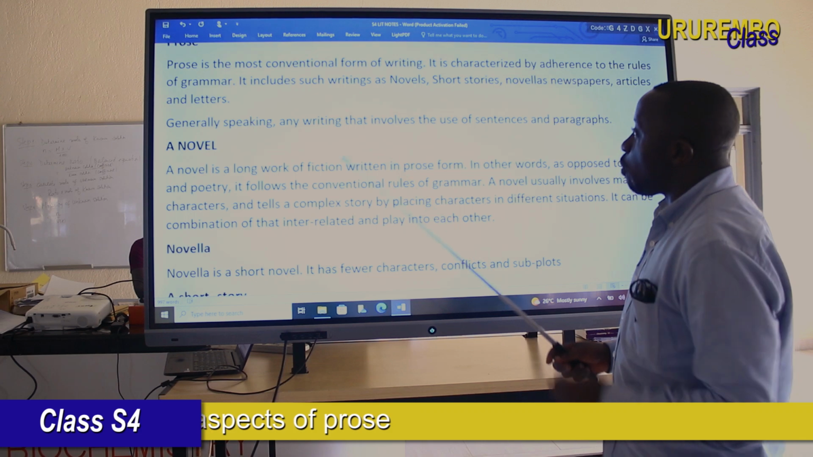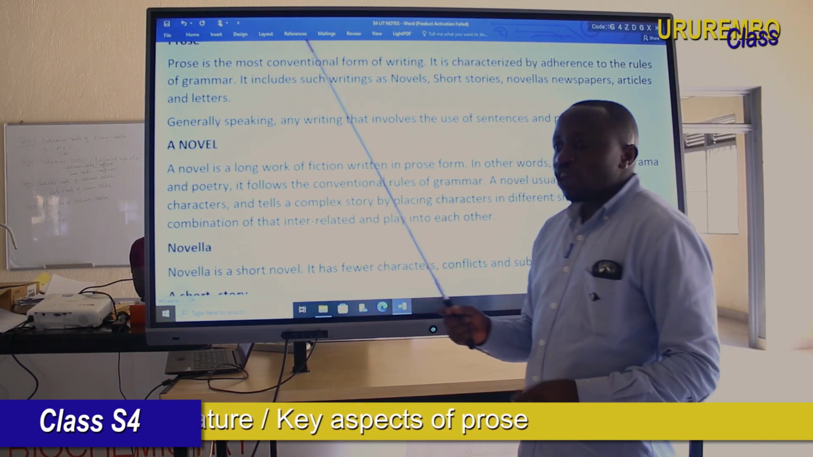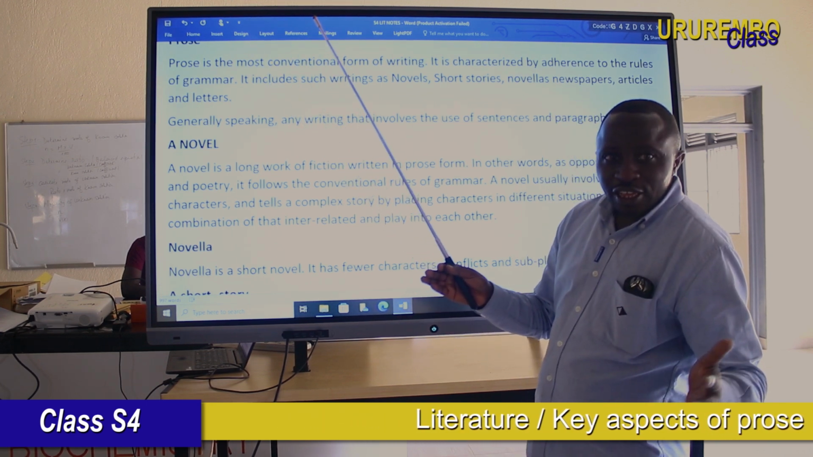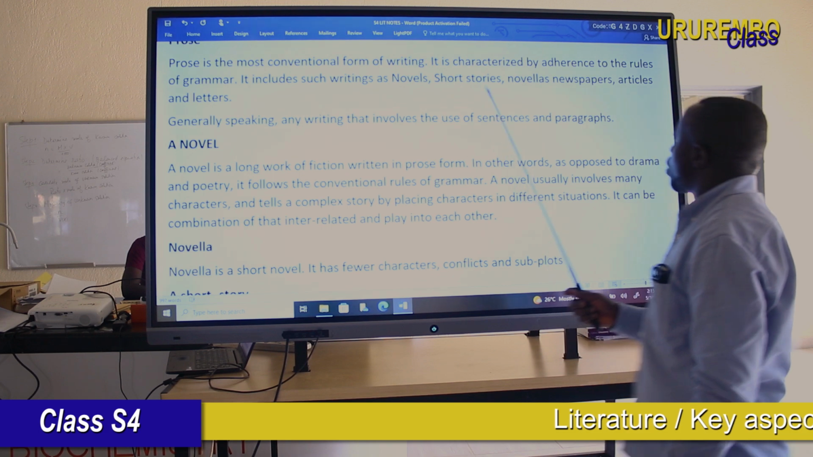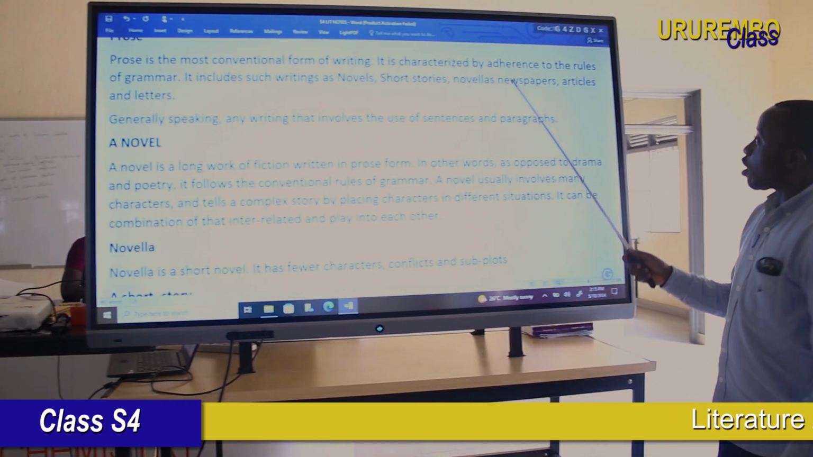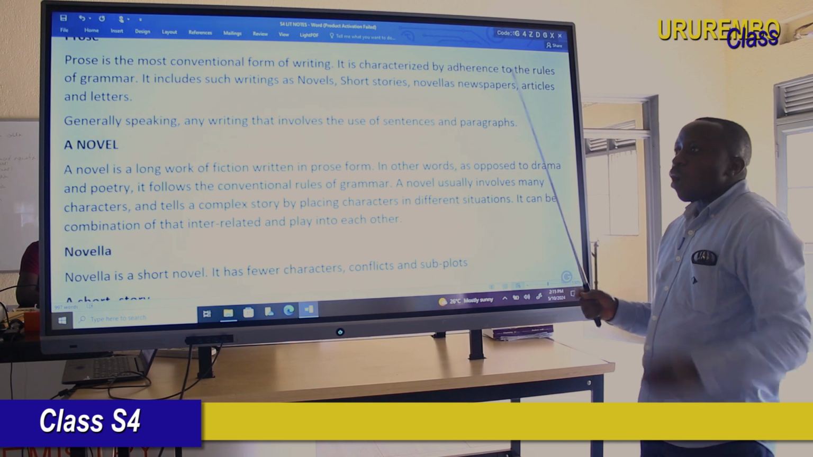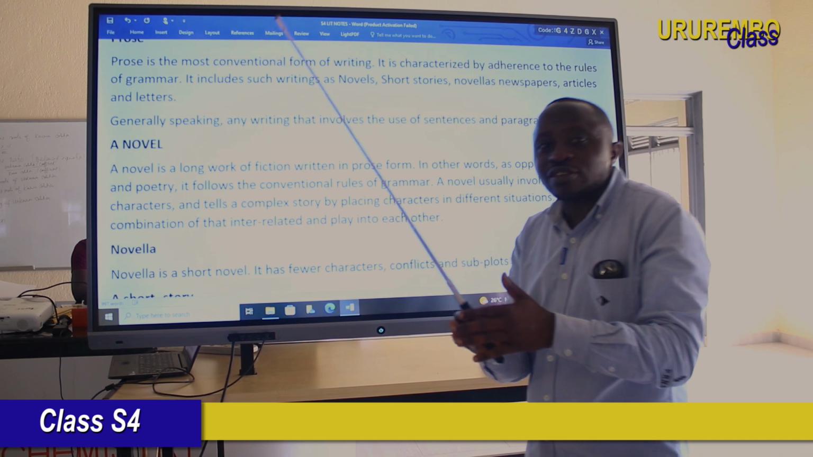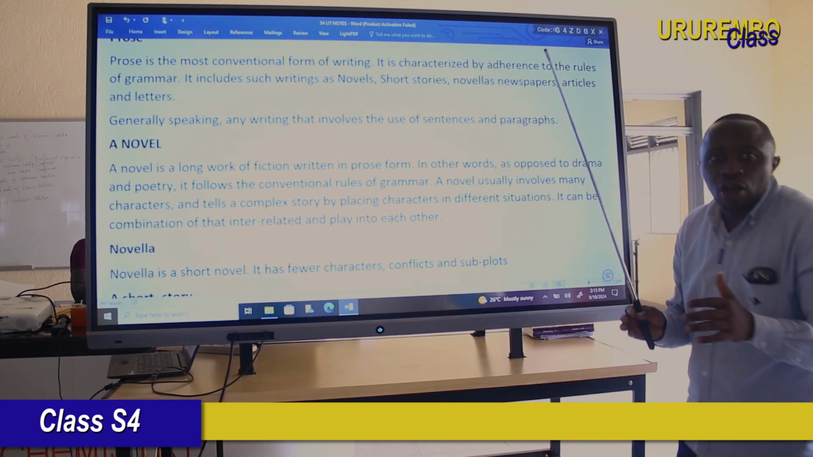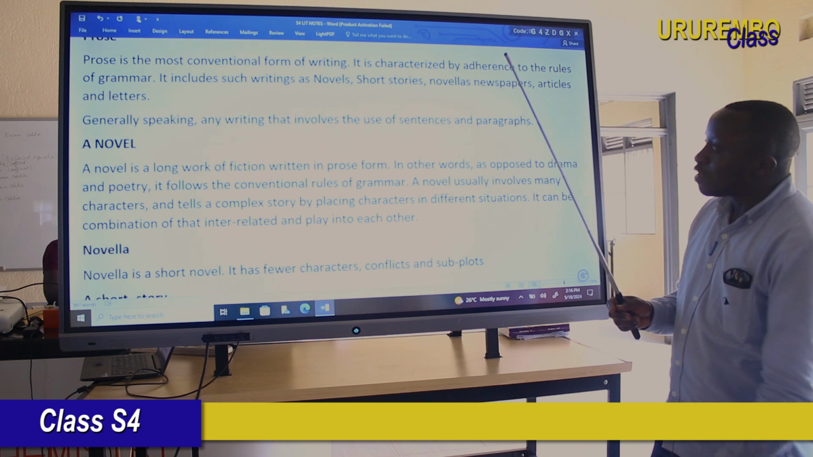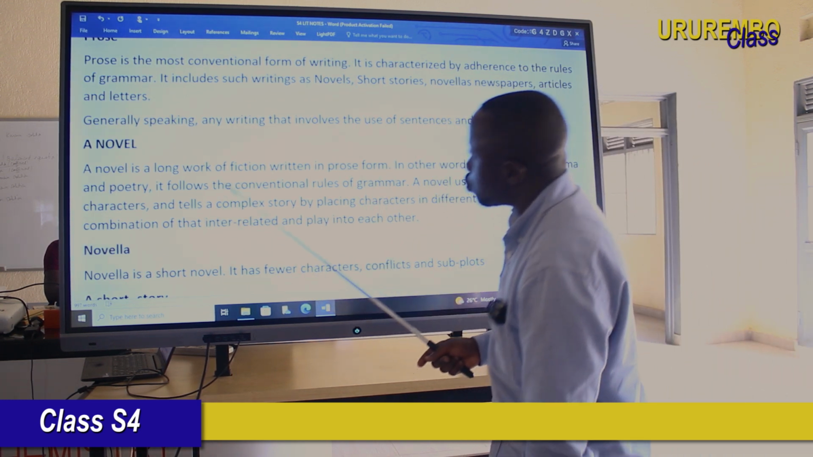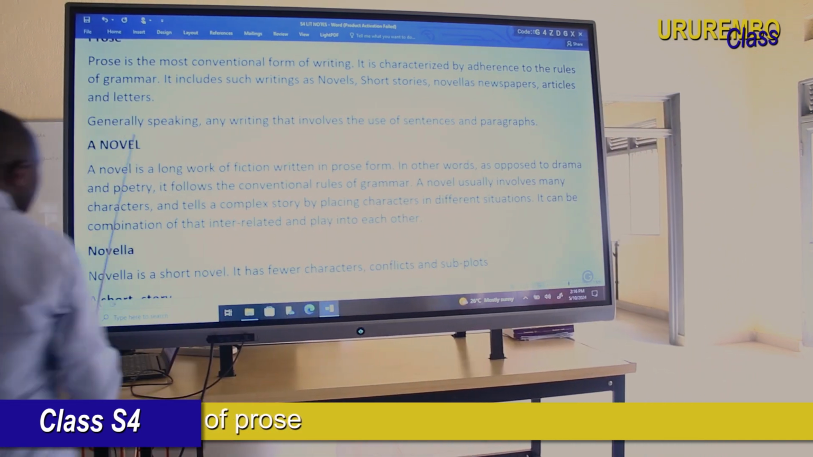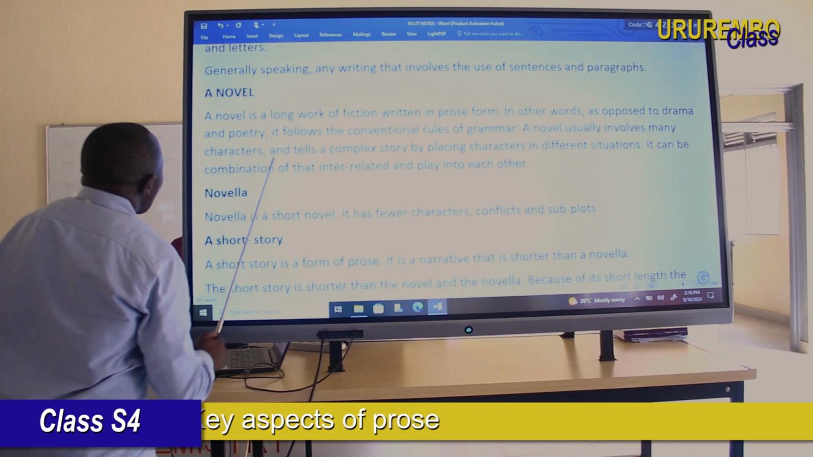Dear student, I hope everybody knows letters. Have you ever written a letter to your friend? How did it look? That is a prose. And have you ever read any story, or any newspaper? Those newspapers, letters and articles, how are they organized? They are organized into paragraphs and written in sentences. So that is prose.